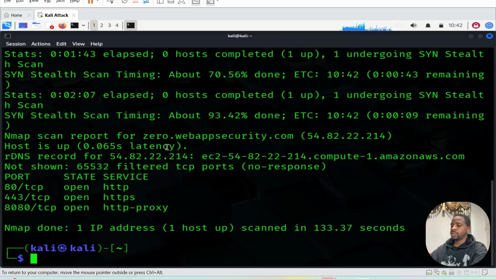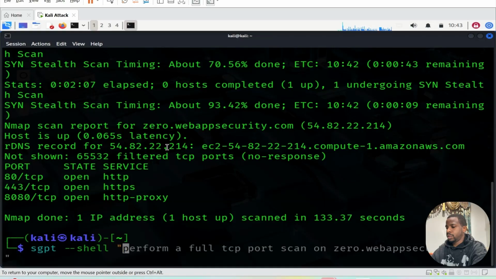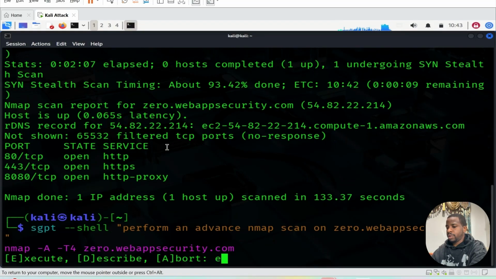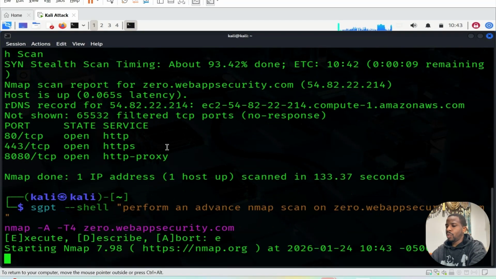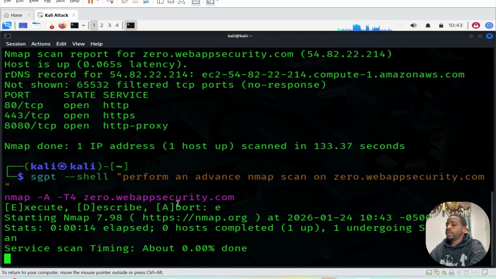Now that I know that, let's see if we can get a little bit more information. SGPT, perform an advanced web scan on web app security. This is just to get more information about the routes, so that in our reconnaissance phase we have the maximum amount of information regarding this domain. And this is what an attacker would do initially. An attacker wouldn't just come and attack you the next day. They will make sure they have the maximum amount of information.